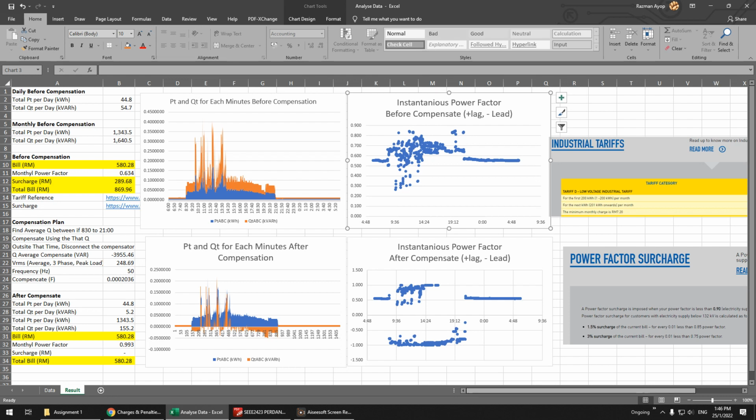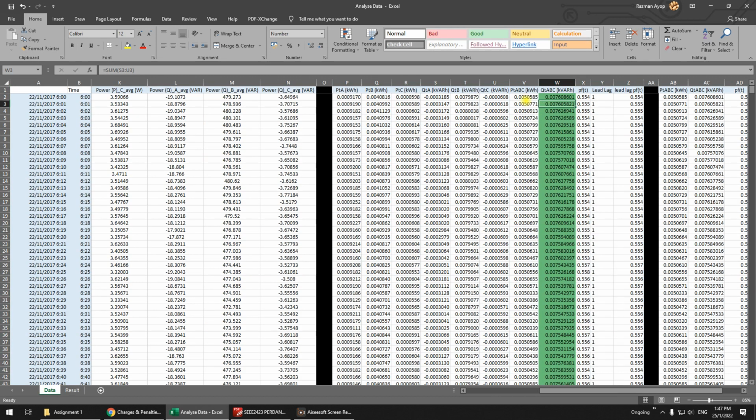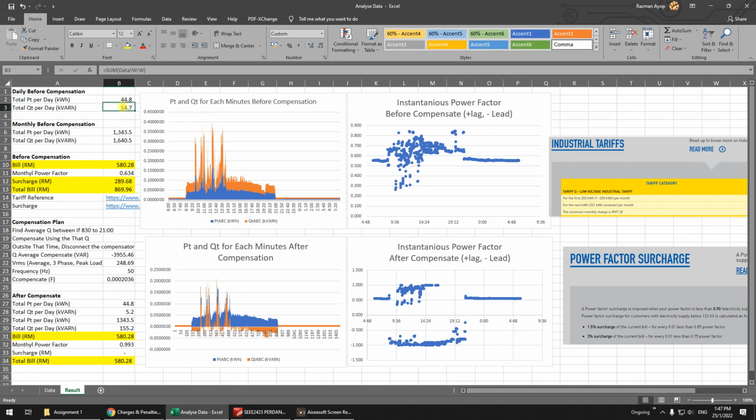And then you have to calculate the daily. You have to sum up the total. You already did the total energy, the PT ABC and QT ABC. Sum it up, you get something like this, 44 per day. This one is the real answer. Your answer should be the same.